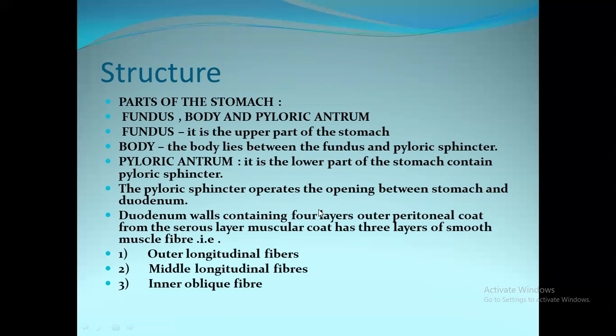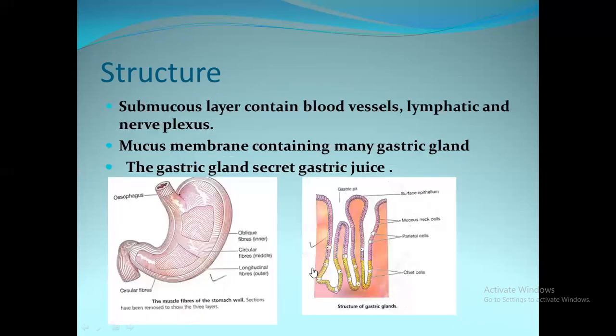The duodenum walls contain 4 layers. The outer peritoneal coat is from the serous layer. The muscular coat has 3 layers of muscle fibers, that is outer longitudinal fibers, middle longitudinal fibers and inner oblique fibers. See, here we can see oblique fibers, outer longitudinal fibers, middle longitudinal fibers.